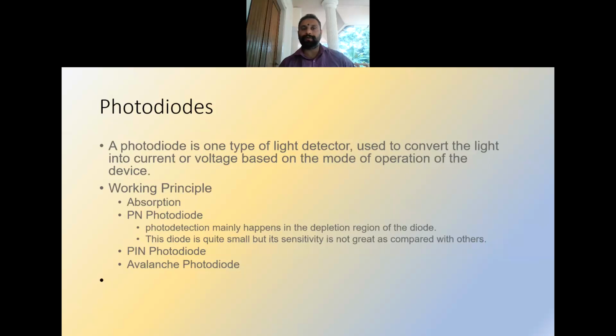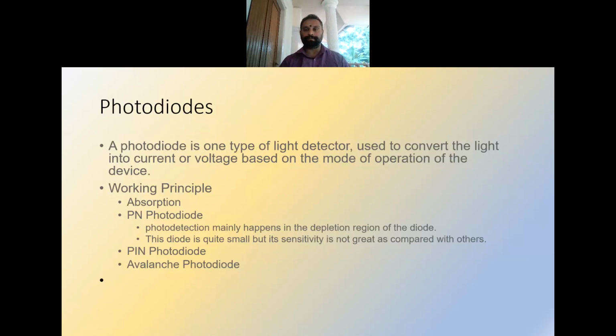Another term is photoconductivity. In the case of photoconductivity, we have a semiconductor material connected with an electric field, and once the photon is incident on the semiconductor material, it will generate charge carriers which will be influenced by the electric field, producing moving charge carriers, and that current is measured to quantify the photons incident on the detector. So that is what is happening in the case of a photoconductor.